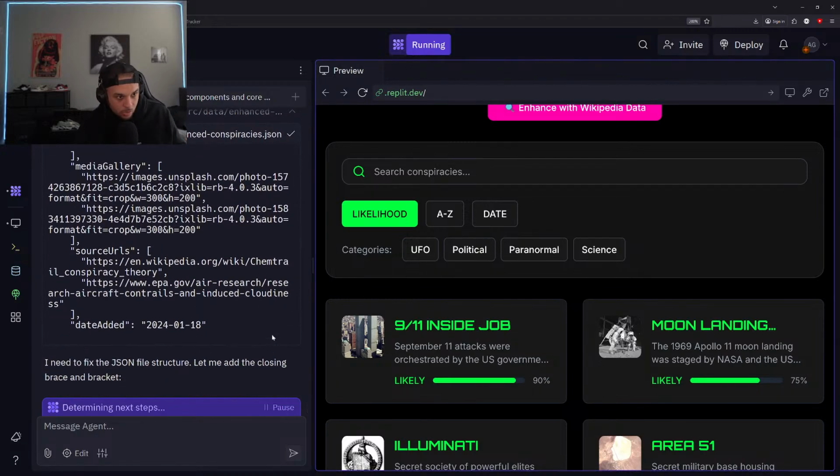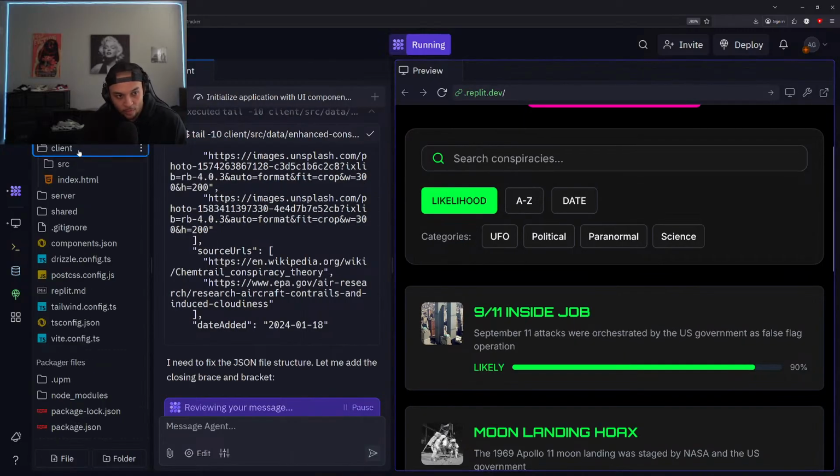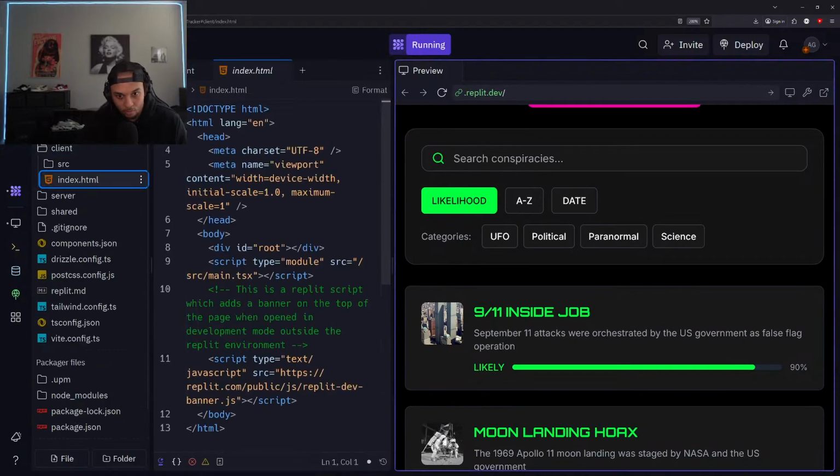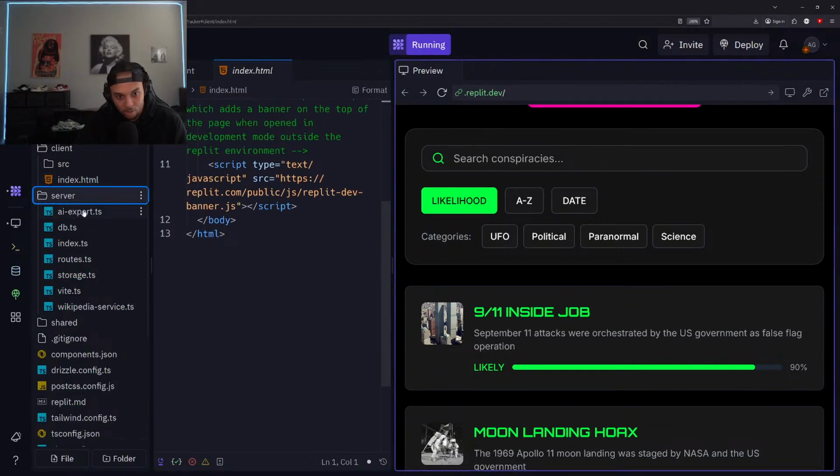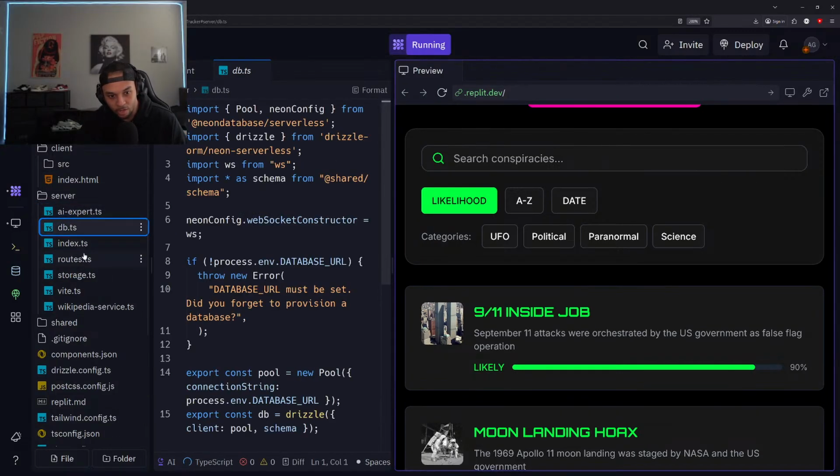The AI makes typos as well, but it just evaluates all of its code and tests things out before it actually shows us the results. All right. So the file structure. If you guys are interested in the actual file structure, we can see all the different organization of the files right here. So all of the actual files that are being created by the AI are showing up right here.